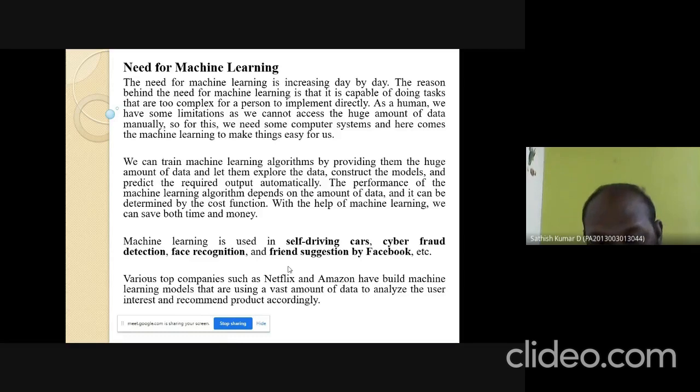Nowadays, Netflix and Amazon also use machine learning technology, and they use a huge amount of data to analyze the user's interest and recommend products accordingly. That is, based on the user's interest and the way of using the product, they recommend some supplementary products for buying. That is the concept of the need for machine learning.